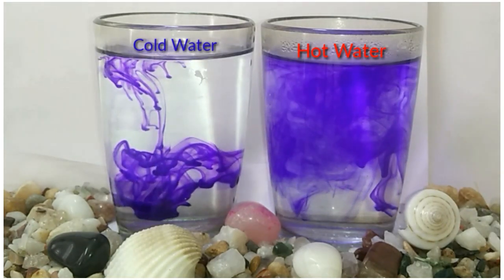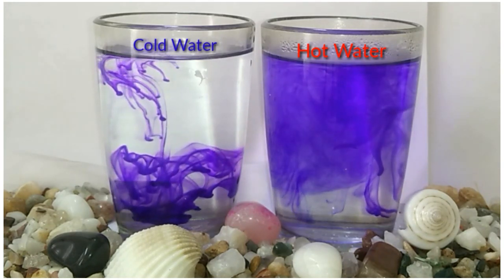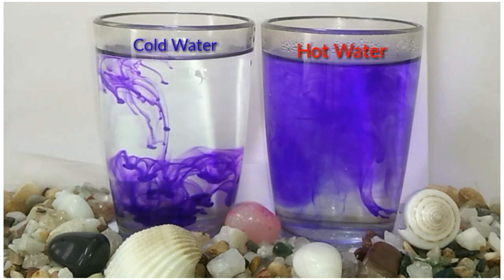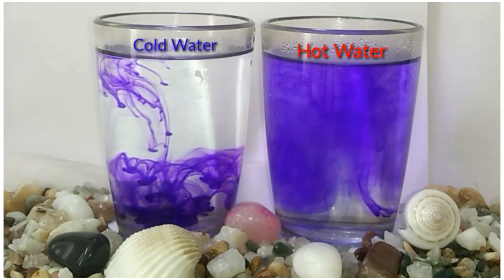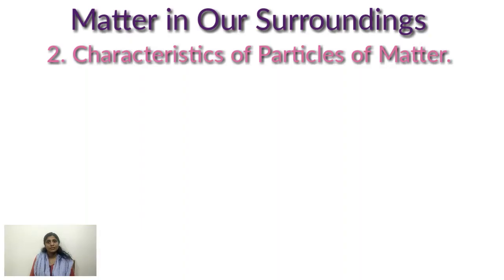You can see that the color in the hot water is mixing into the solution much faster than in the cold water. So, what do you understand from the above activity? From the above activity, you can understand that the rate of mixing changes with the temperature.